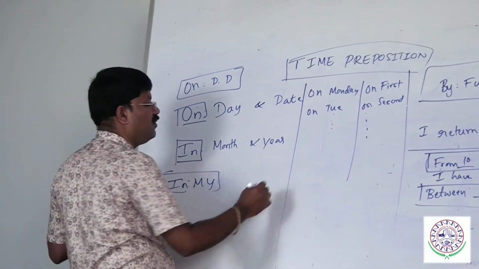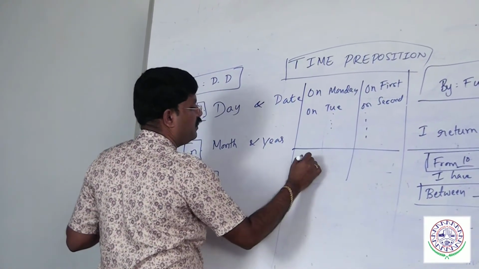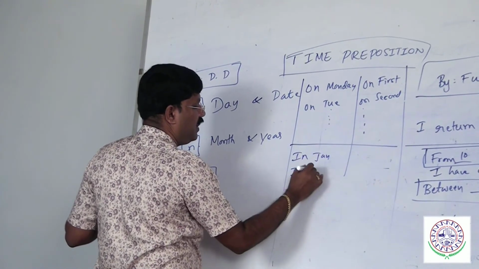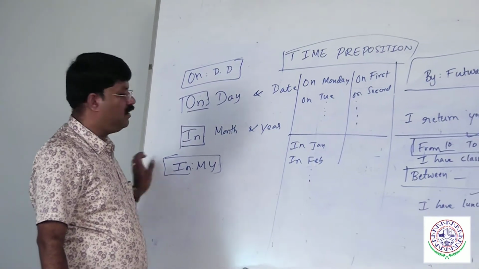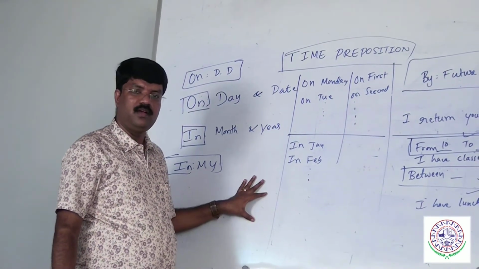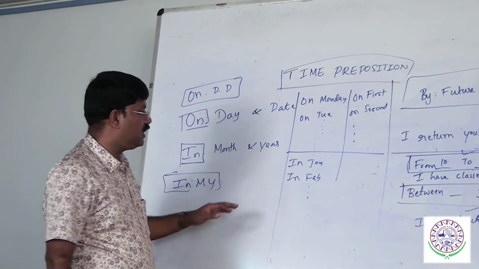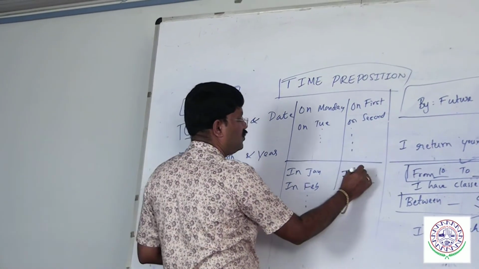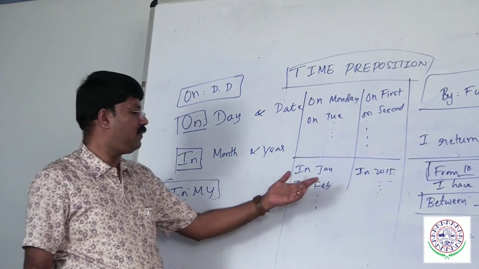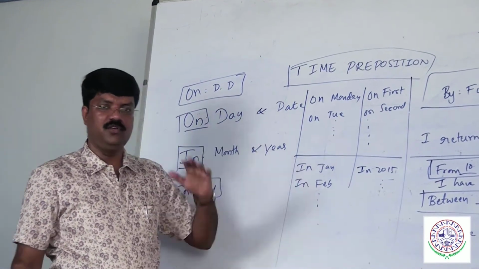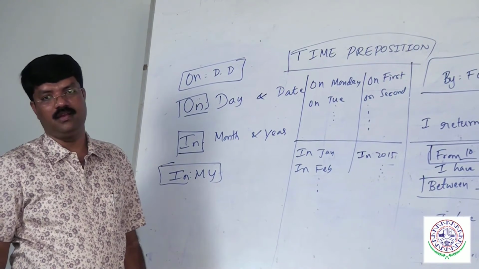In should be used before month and year. In January, in February, in March, in April, in May, in June, in July, in August, in September, and so on. In should be used with years: in 2015, in 2016, in 2017, in 2018. So in should be used before the month and year.